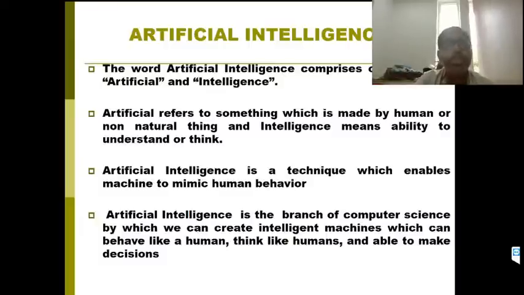We induce intelligence in machines. That is the concept of artificial intelligence. We make machines think like humans. We make the machine mimic human behavior. That is the concept of artificial intelligence.